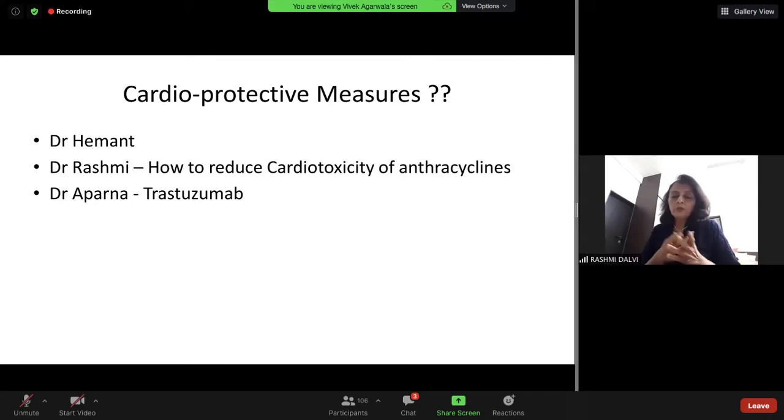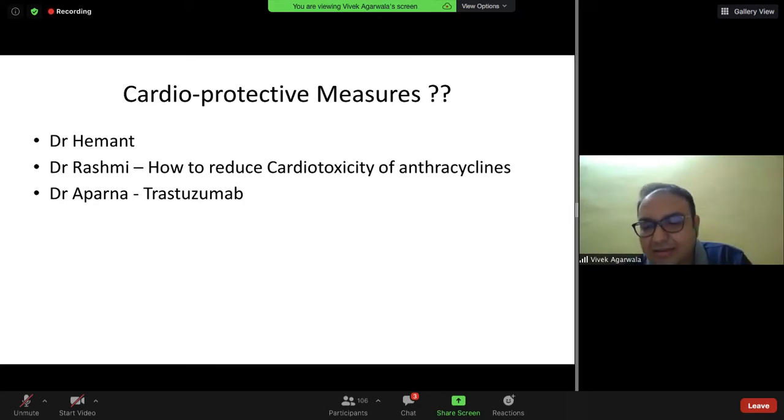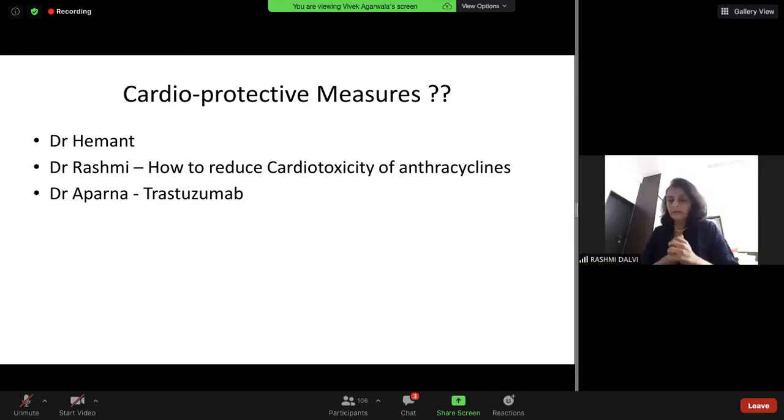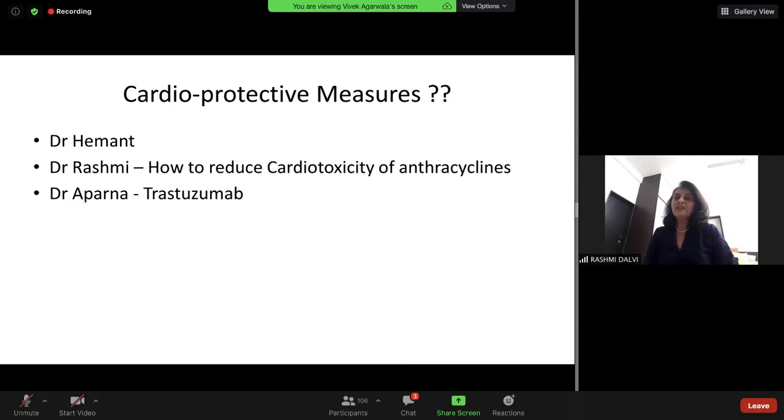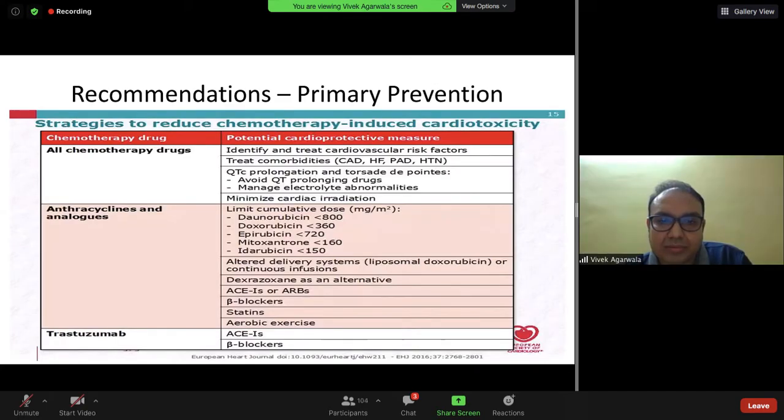Liposomal forms and cardioprotectant agents have been looked at, as already mentioned by Dr. Hemant, but there is no clear data in children on any of these. Now, dexrazoxane also has been talked about, and there are studies in childhood ALL where it has shown much less cardiotoxicity with the use of this agent, but it is still not the standard of care.